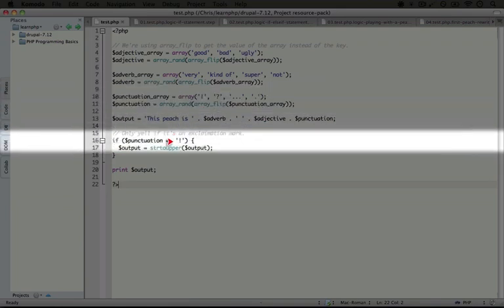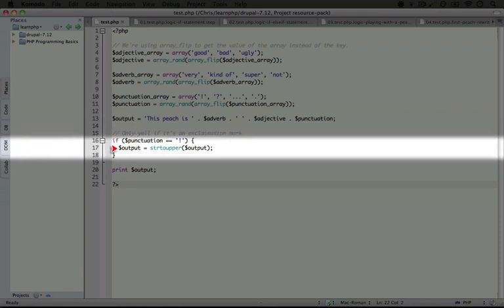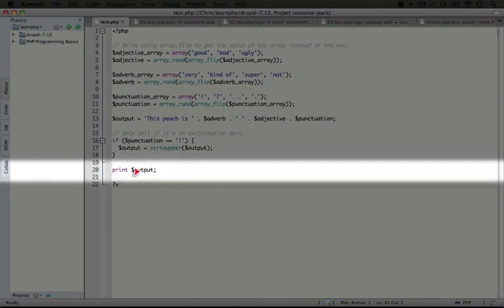So it should happen about 1/4 of the time. And so if the punctuation is an exclamation mark, then we're going to take the output, run it through strtoupper, which will make everything uppercase, like a yell, and assign it back to the output variable. Finally, we're going to print the output to the screen.